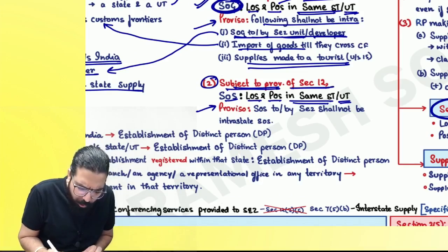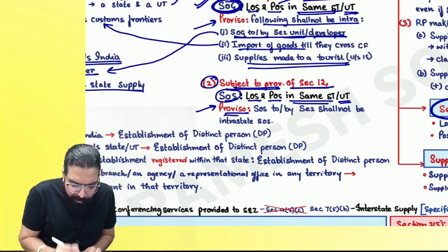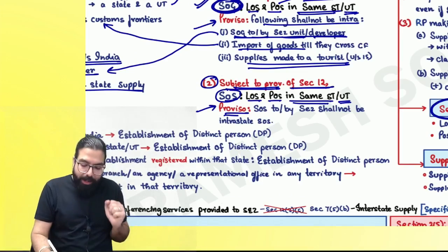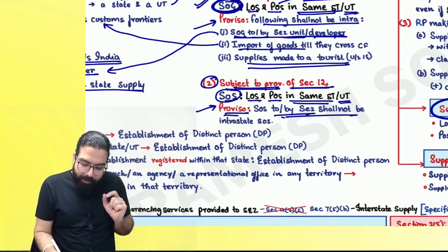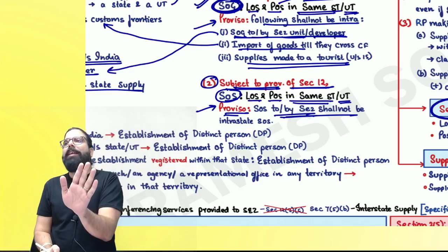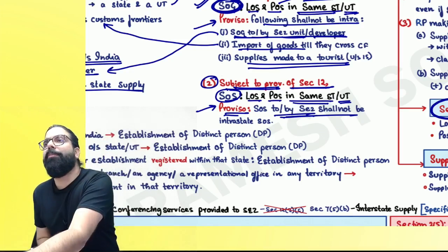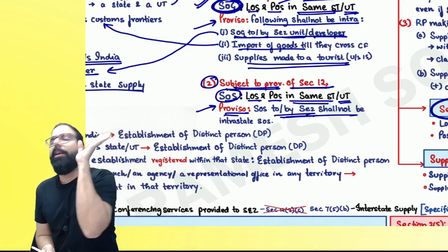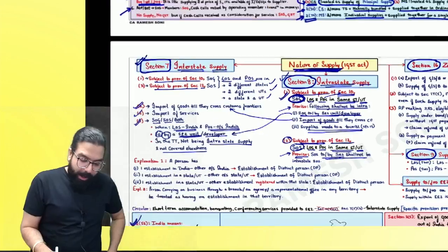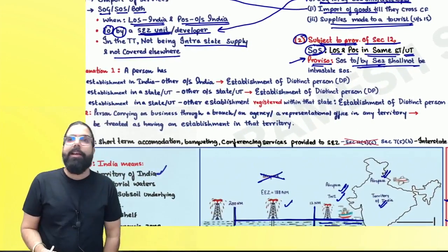Subject to provision of section number 12. Now, supply of service we'll talk about. Whenever you are supplying to an SEZ unit or by an SEZ, even though within the same state, it will never be intra, it will always be interstate. Are section number 7 and section number 8 clear to all?